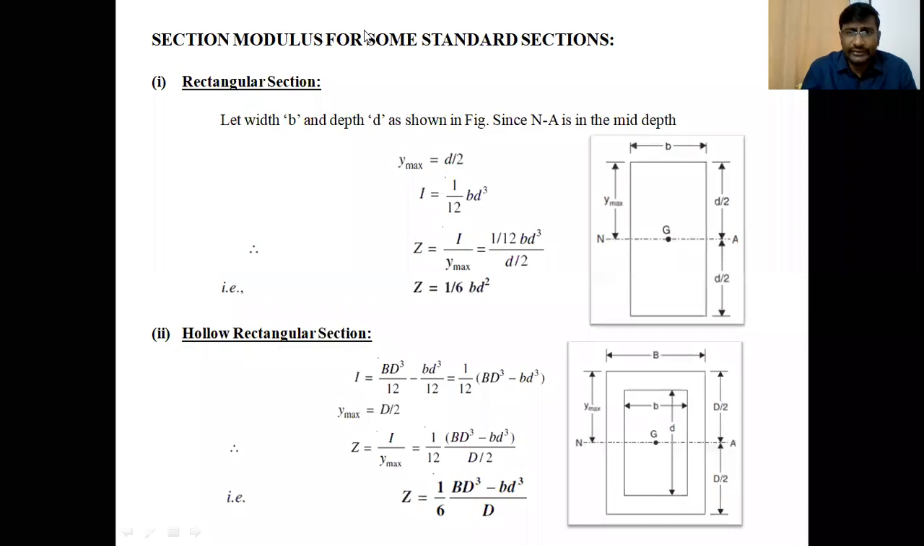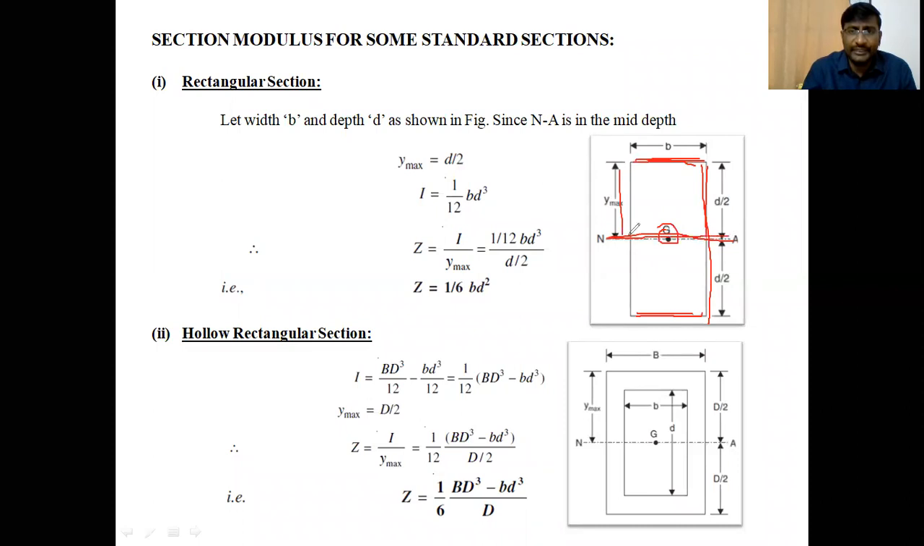In this rectangular section, the breadth of the section is B and the depth of the section is taken as small d. The NA is the neutral axis, which is passing through the center of gravity G. This is the extreme fiber, and this is also an extreme fiber from the neutral axis. So the extreme fiber distance, the maximum distance from the neutral axis, Y max, is equal to half of the depth of the beam.